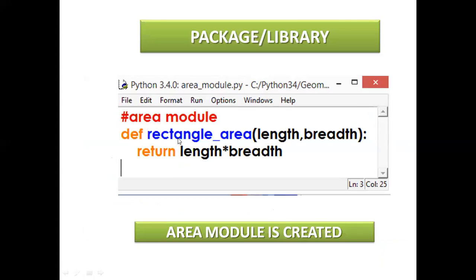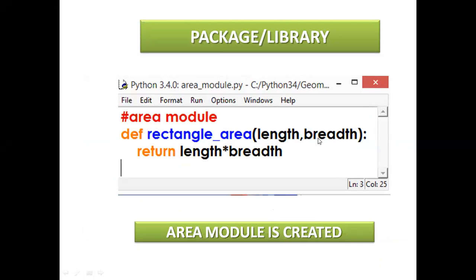So here another def rectangle area, length and width. This is a parameter. What is the def? Def is a keyword that you know. Rectangle underscore area, this is a user defined name. Any name you can give here. And here length comma width both are variables, which are called argument or parameter here.